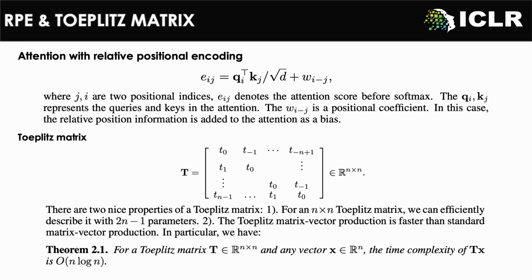A Toeplitz matrix is a special form of a matrix that has constant values along each diagonal running from left to right. There are two nice properties of a Toeplitz matrix. First, it only contains 2n-1 parameters for an n times n matrix. Second, the computation complexity of Toeplitz matrix vector production is O(n log n).